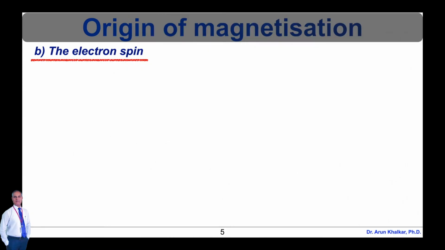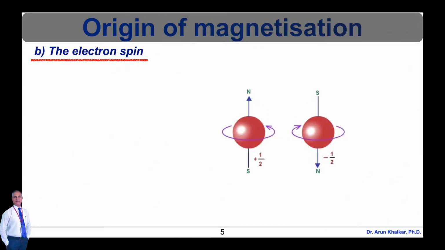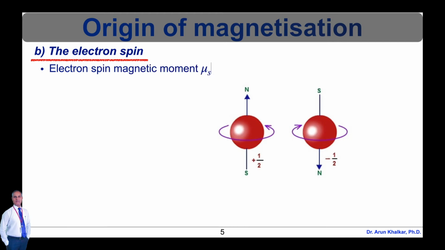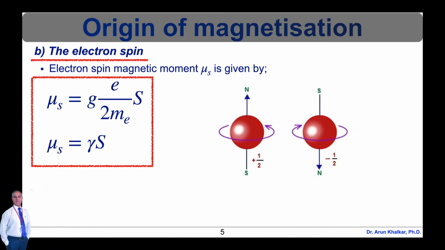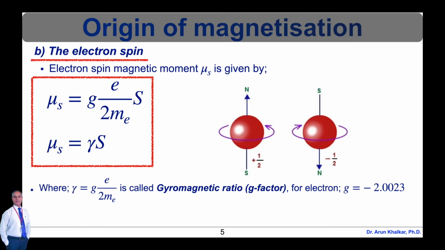The electron spin magnetic moment is represented by μs and is given by μs = g e/2me × S. This equation we can simplify as μs = γ S, where γ = g e/2me, which is called the gyromagnetic ratio or g factor.